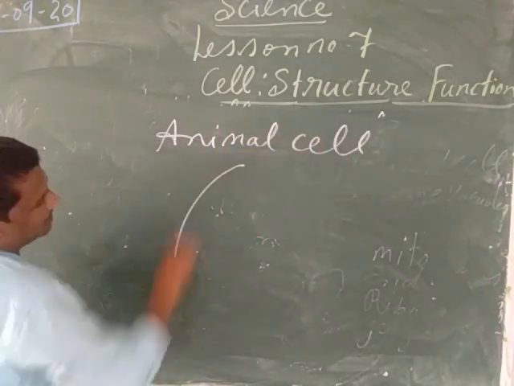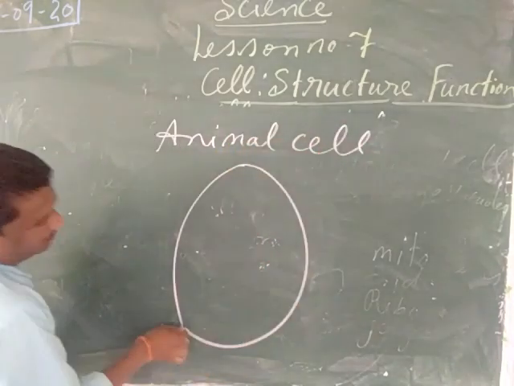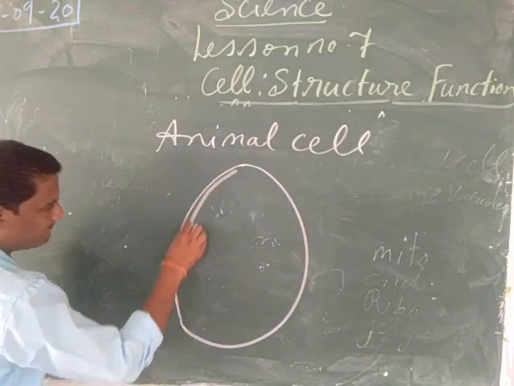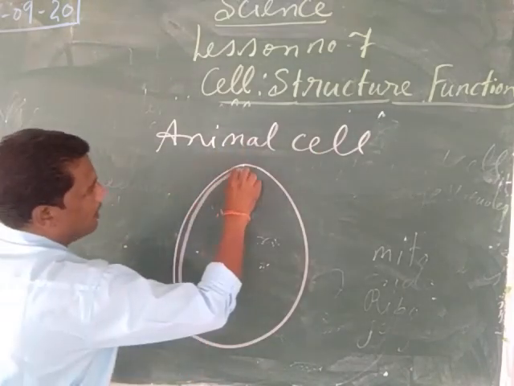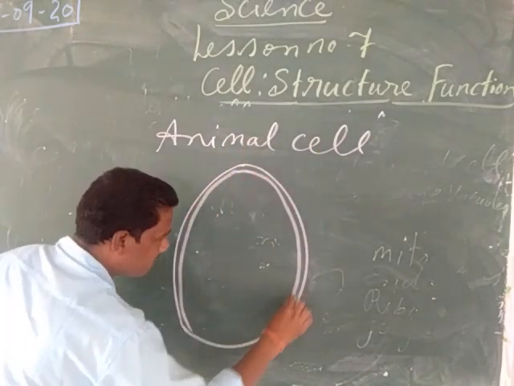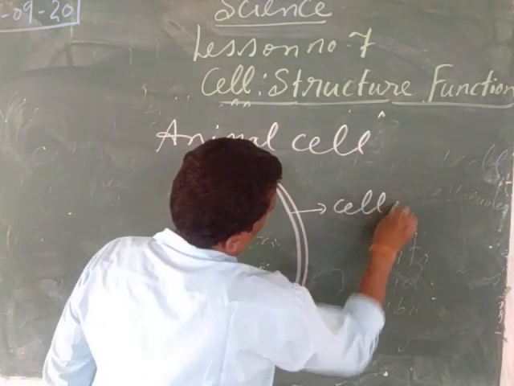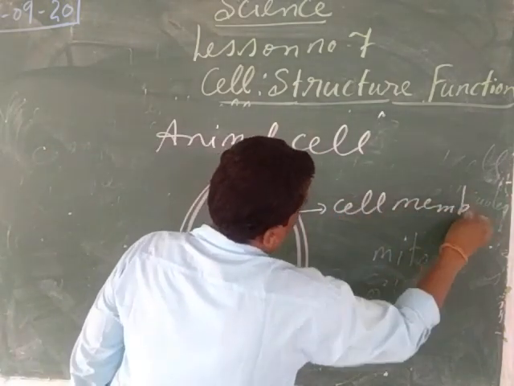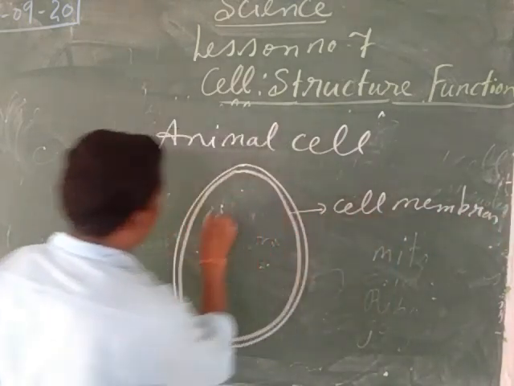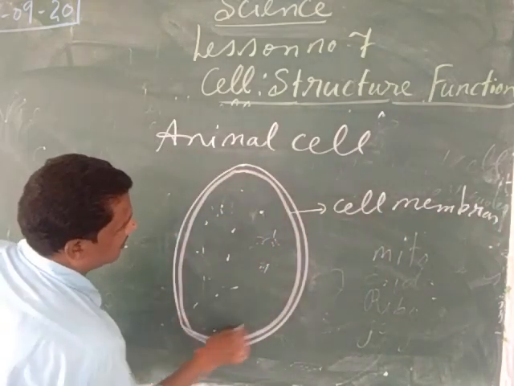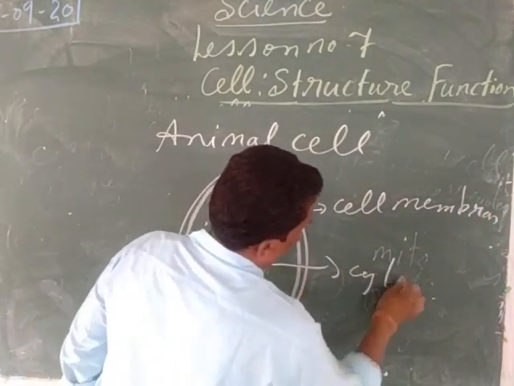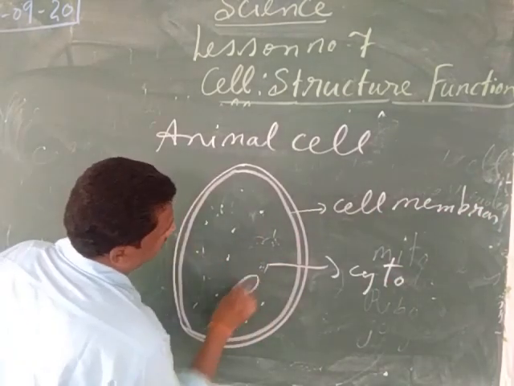So we have seen this animal cell, it contains the outer boundary of the cell. It is called the cell membrane. Then after the cytoplasm, then the nucleus.